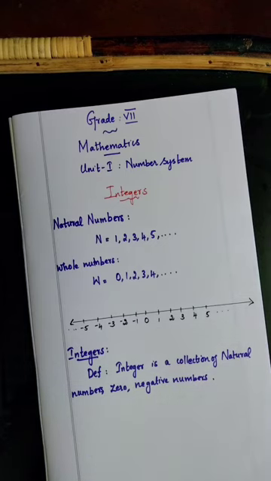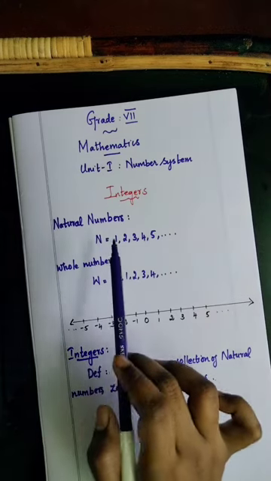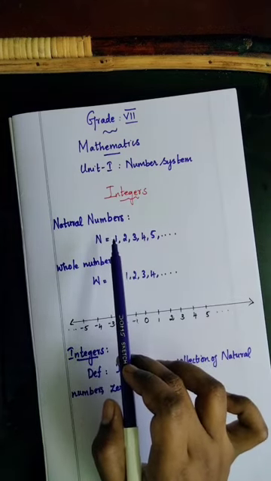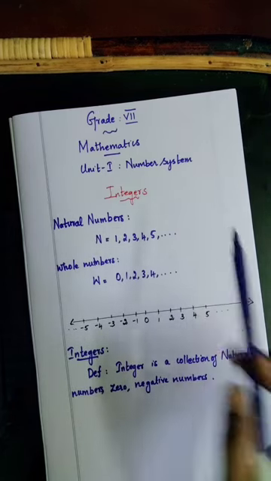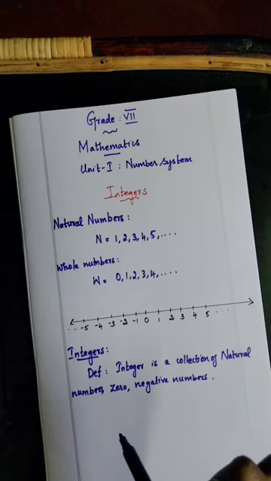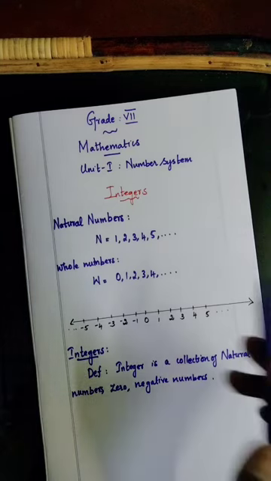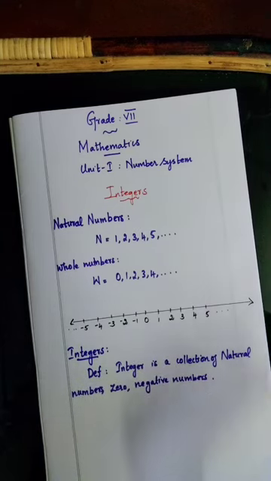What are natural numbers? We have already learned that natural numbers start from 1: 1, 2, 3, 4, 5, etc. This is 0. What are negative numbers? A number with a negative sign is called a negative number.